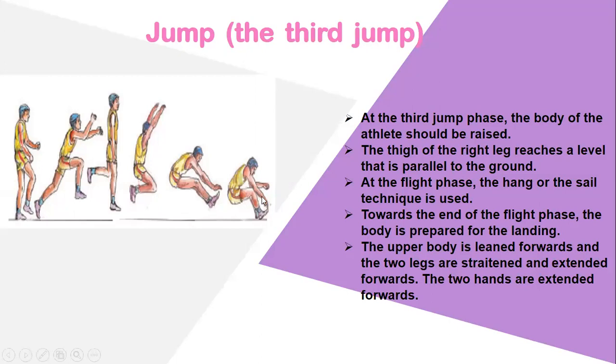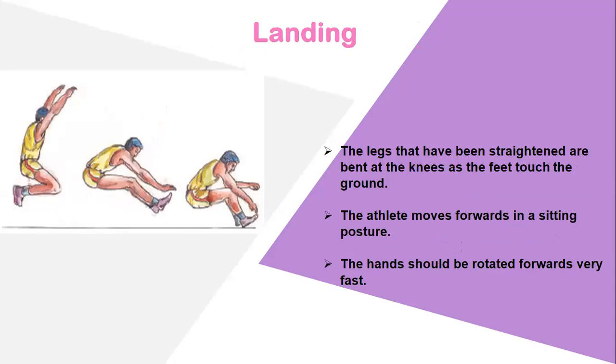And the upper body leans forwards and the two legs are straight and extend forwards. The two hands are extended forwards. அப்ப நாங்க மேல கையை தூக்கி கீழே எடுக்கிற நேரத்துக்கு எங்களுக்கு ஃபோர்ஸா என்ன செய்யலாம், நாங்க லேர்ன் பண்றதுக்கு ஈஸியா கொண்டு வரலாம். Right? That is the third point.